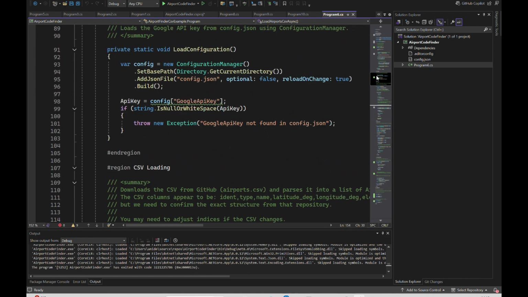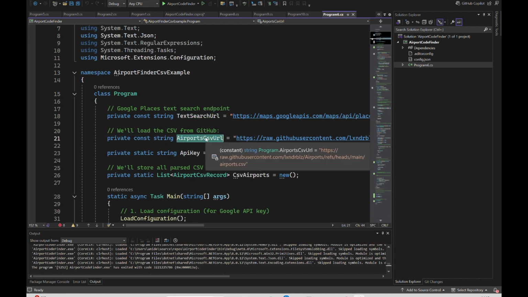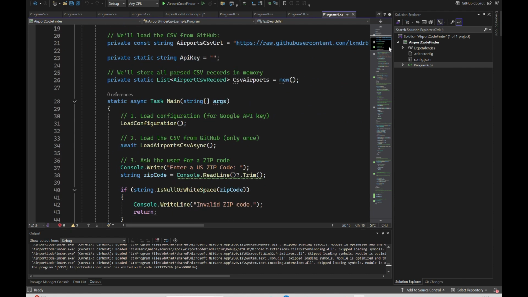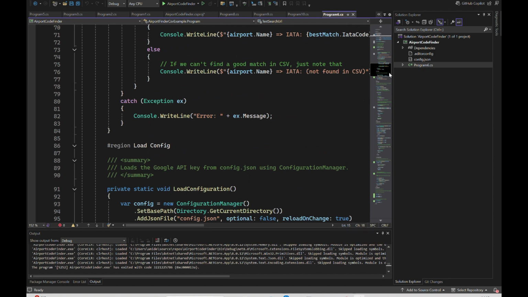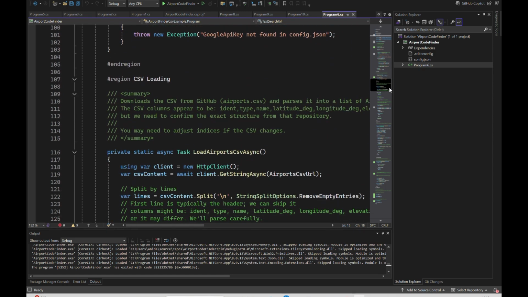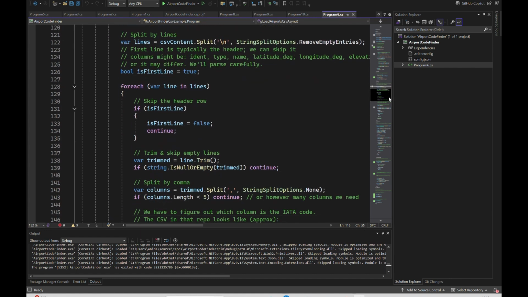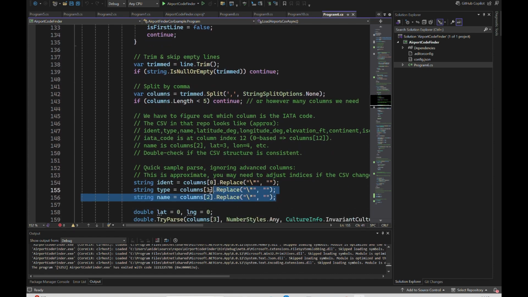It has taken the search URL and removed the other API. It is now using an airport CSV URL which I had given it, and assuming that it will read that. The reason the program is longer now is that it also has to read the CSV file. So that's the load airport CSV async. Here, it has taken it, split it comma-wise, and it is assuming that the first column is identity, the second column is type and name.